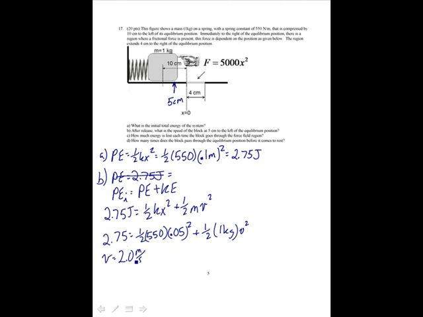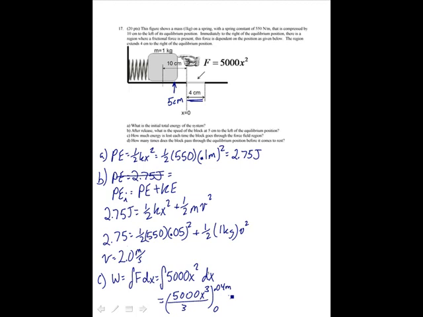And then, how much energy is lost each time the block goes through the force field region, this 4 centimeter region where you have this dissipative force? That's equal to the work. It's equal to the integral of f dx. That's the integral of 5,000 x squared dx, which is going to be 5,000 x cubed over 3 over my limits of integration, which are from 0 to 0.04 meters.